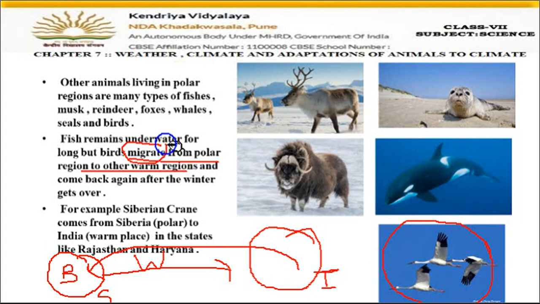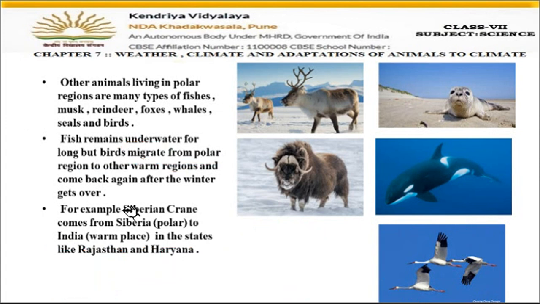So, what is the meaning of migration? Migration means the movement of birds or animals in groups from one place to another in search of food, or due to bad conditions in the area. They move on to the next place, and when the conditions get good here, they will again come back to their place. This is known as migration. So these Siberian cranes come from Siberia to India. From where to where do they fly, children? From Siberia to India. During which season will they come?